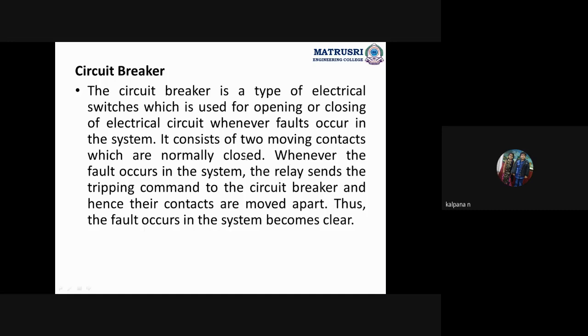Whenever a fault occurs, inside the circuit breaker a relay will be there. Whenever abnormal conditions occur, this relay will send signals to the circuit breaker, and the circuit breaker will open these closed contacts, which are always closed. By opening these closed contacts, what will happen? It will protect the substation or that line where we are connecting the circuit breaker from the faulty area.